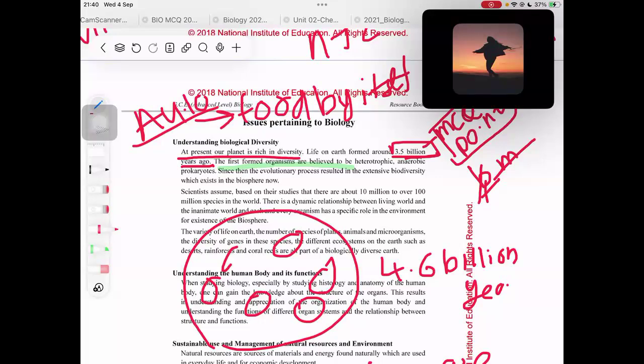So the first formed organisms, one of the characteristics was that they were heterotrophic. Then what is the second characteristic? They are anaerobic.